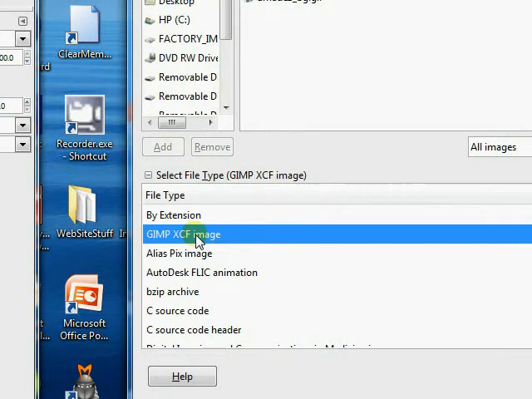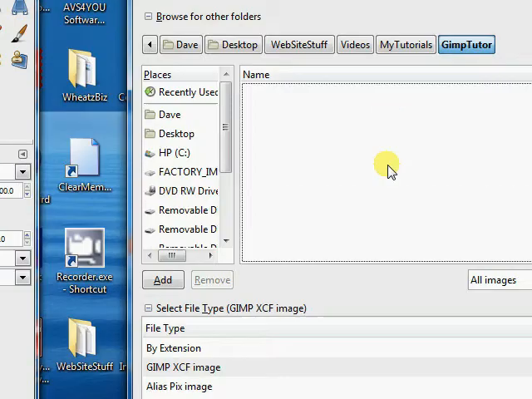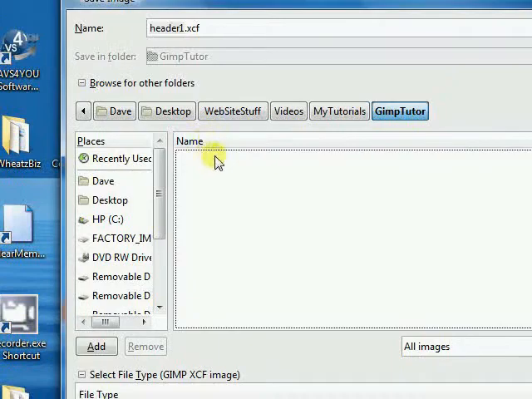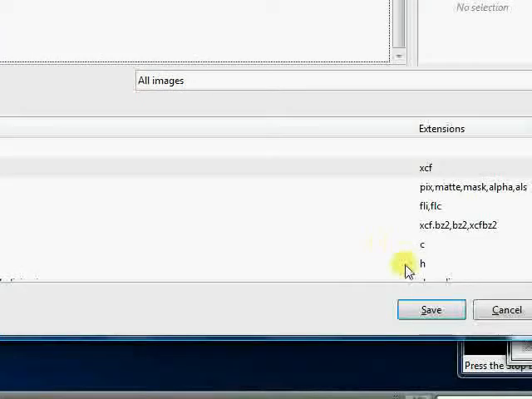But if you have to go back and edit it, if it's already in layers, you're going to find out that this is a whole lot easier. So we're going to save it as header 1 in an XCF format. So let's hit save. And now we can work with it.